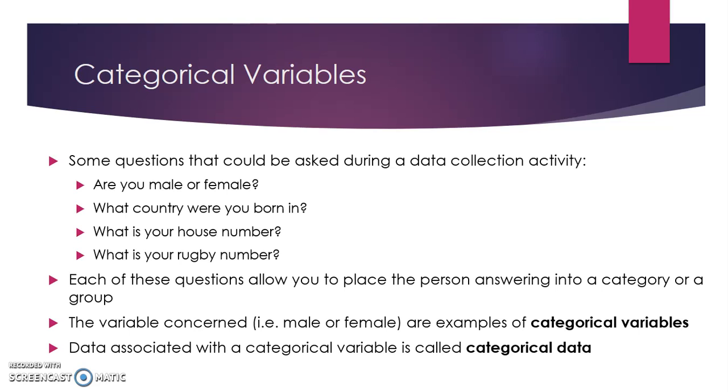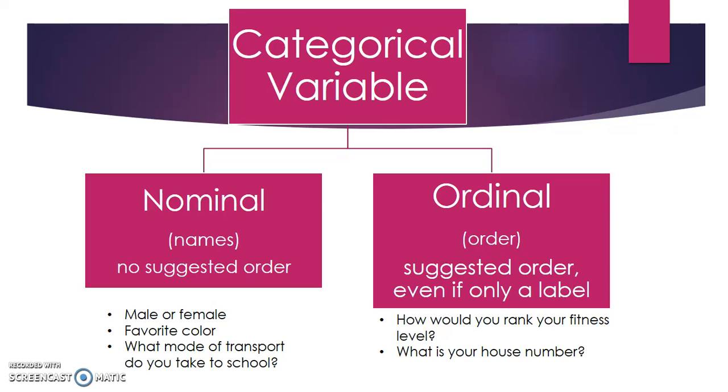Pretty self-explanatory. Within categorical variables, we've got nominal and ordinal. Nominal means names, so there's no suggested order. Questions that would fall under the nominal category would be male or female, favorite color, and what mode of transport you take to school. Favorite color could be blue, green, yellow, white, turquoise.